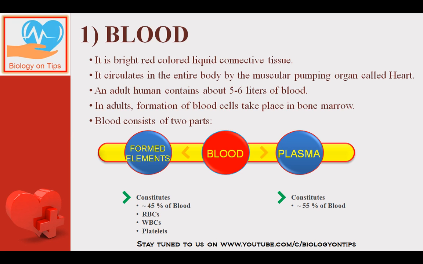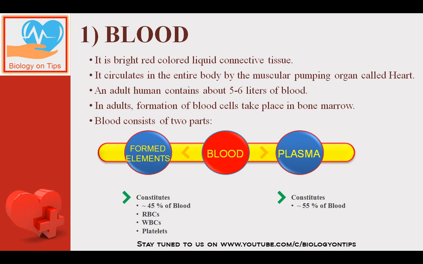An adult human contains around 5 to 6 liters of blood. Males generally contain more blood than females. In adults, formation of blood cells takes place in bone marrow.